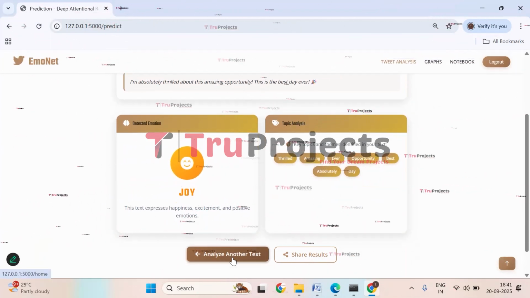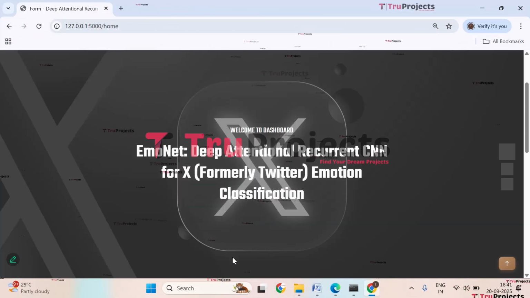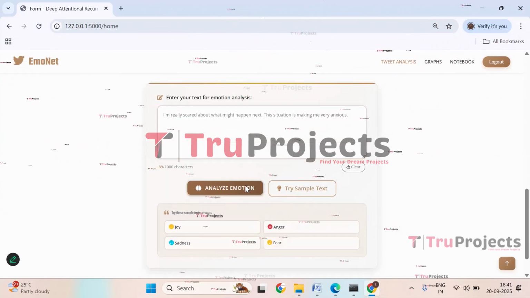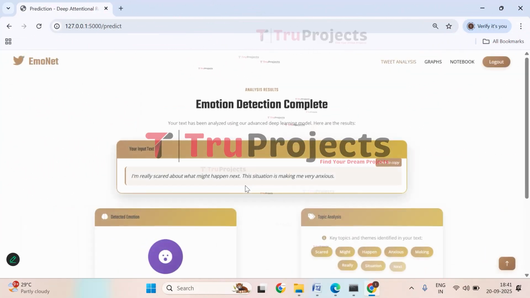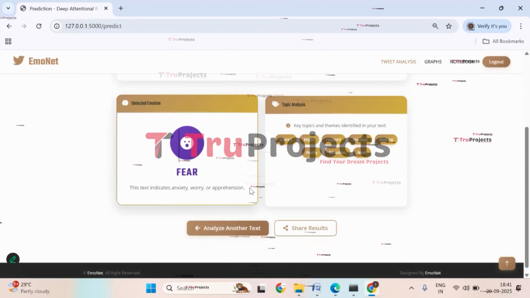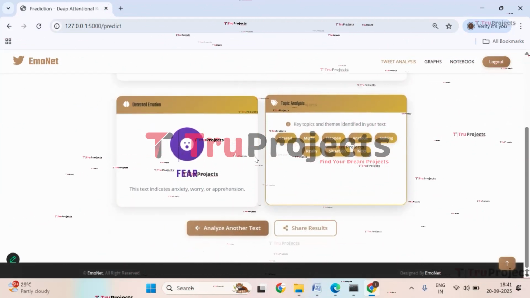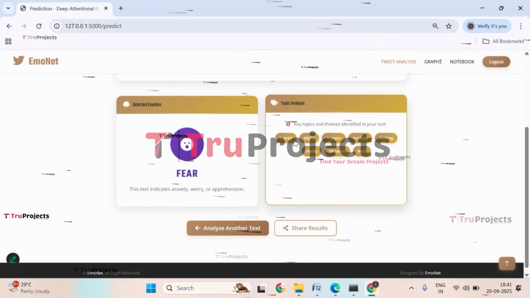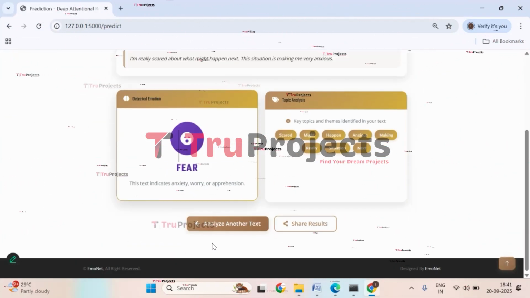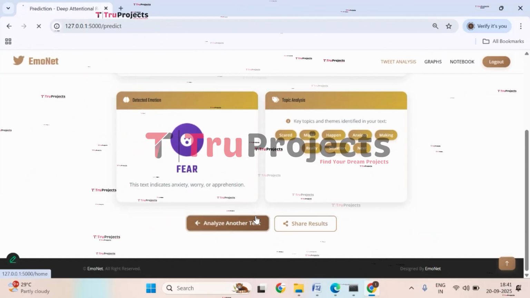Now let's try another text. So let's try with the fear one. Click on analyze. So here you can see the given text and it is predicting fear. And these are the topic analysis keywords that are the key topics for predicting this text to be fear. Now let's try with another text. Click on it.